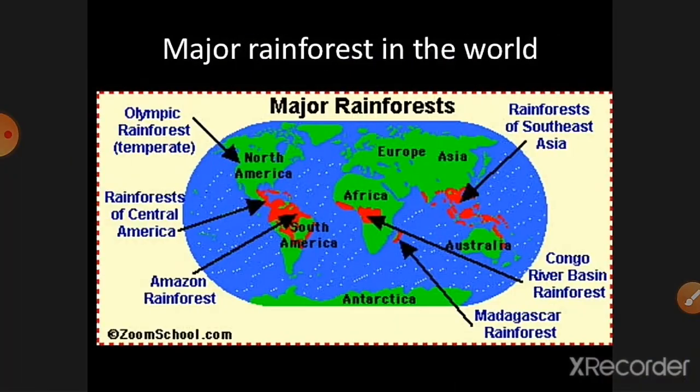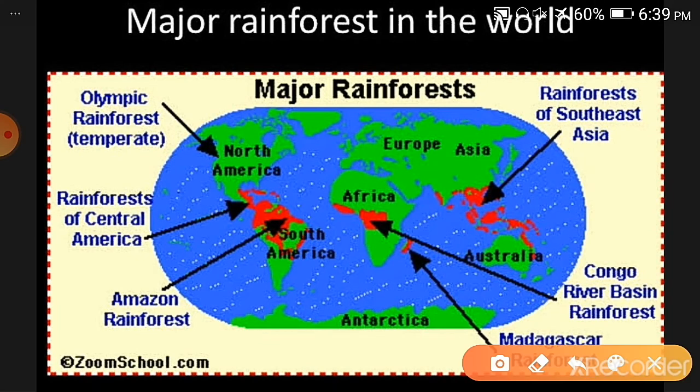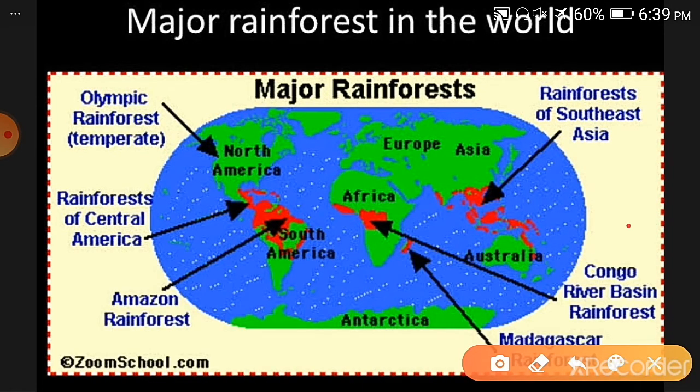So here is the map of the world which is showing the major rainforests in the world. You can see these major rainforests are mainly situated in the equatorial region of the earth.